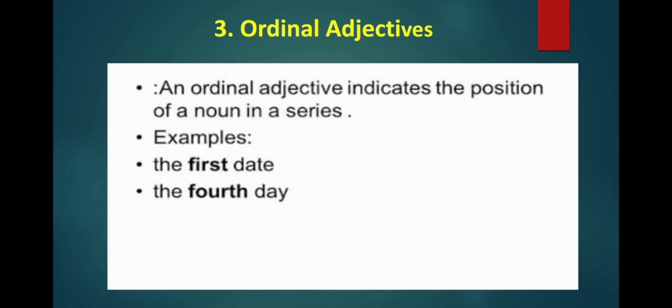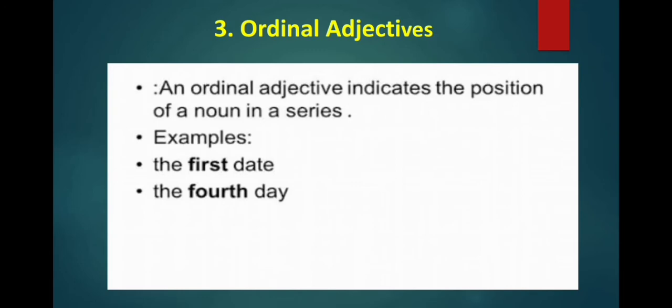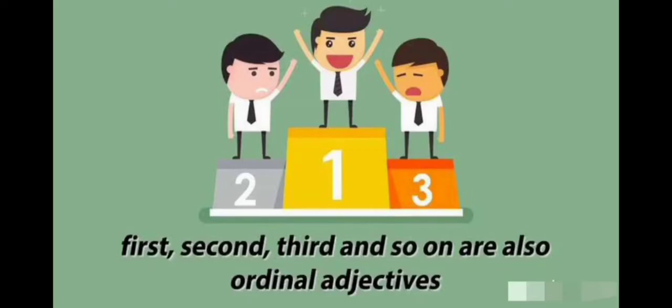An ordinal number is used as an adjective. Like first, second, third and so on are also ordinal adjectives. And here also two examples are given, like the first date, the fourth date. So first and fourth are ordinal adjectives.